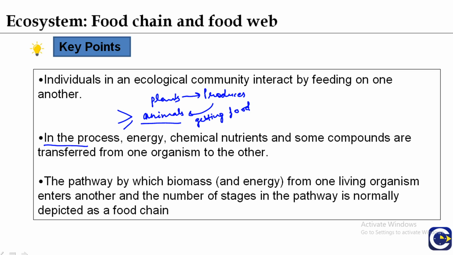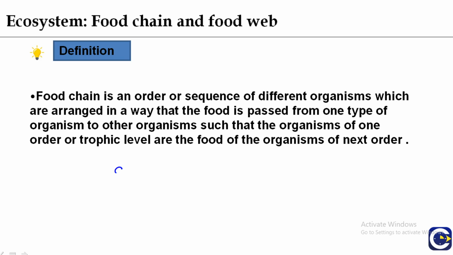In this process of passing food from one organism to the second organism, and from the second to the third, there is a transfer of energy, a transfer of chemical nutrients, and some compounds are also transferred from one organism to the other. So the pathway by which biomass and energy from one living organism enters another, and the number of stages in the pathway, is normally depicted as a food chain. So actually, a food chain is an order.